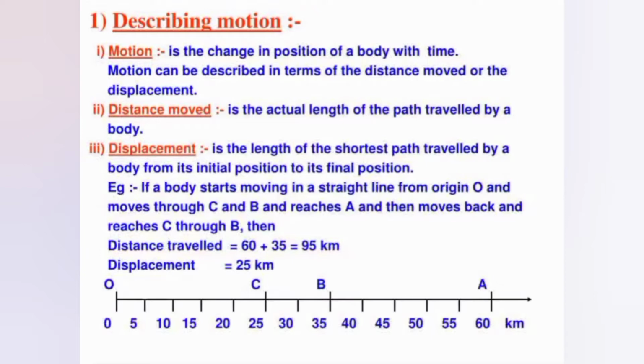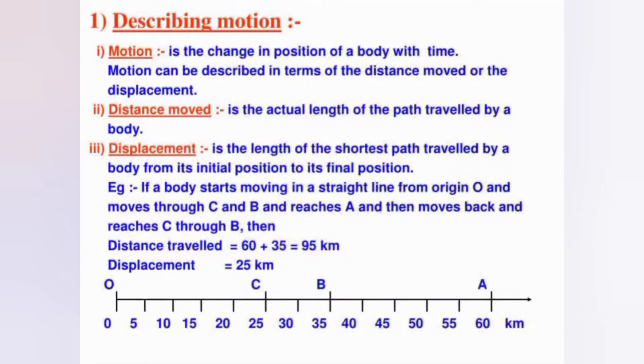So what is a reference point? A reference point is a fixed point or a fixed object with respect to which the given body changes its position; it is known as a reference point or origin, we can say. A reference point may be a fixed object or a fixed point. For example, let us assume that your school is 2000 meters north of your home. In this case we have specified the position of the school with respect to the home. So here your home is the reference point.